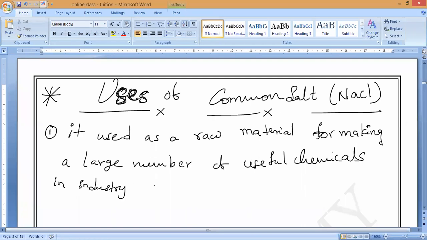For example, first one, sodium hydroxide. Very, very important.